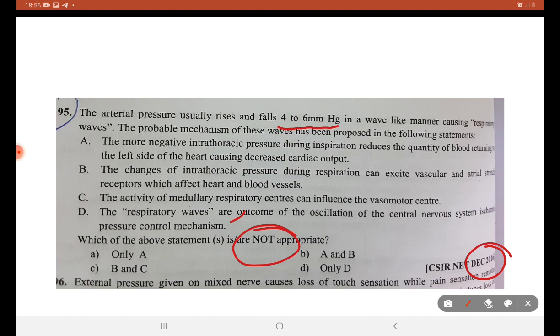Activity of the medullary respiratory center can influence the vasomotor center. Correct. Changes in the intrathoracic pressure during respiration can excite the vascular and atrial stretch receptors, which can affect the heart and blood vessels. Correct. More negative intrathoracic pressure during inspiration reduces the quantity of blood returning to the left side of the heart, causing decreased cardiac output.